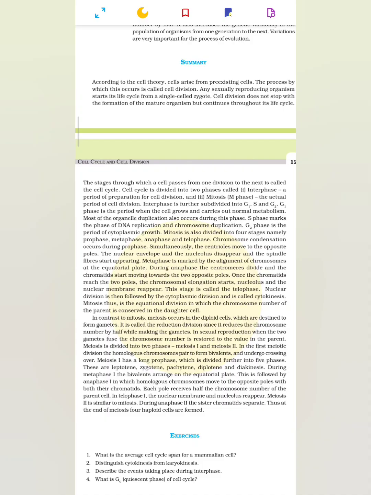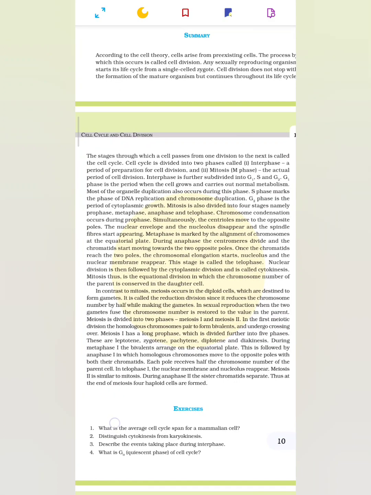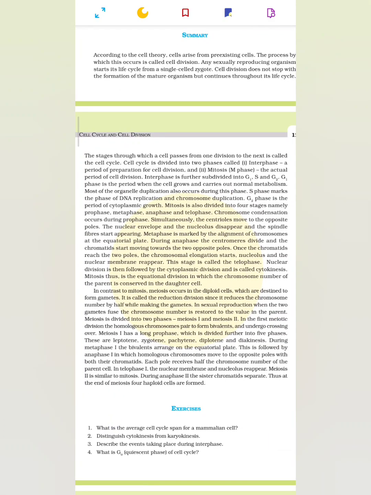In contrast to mitosis, meiosis occurs in diploid cells, which are destined to form gametes. It is called reduction division since it reduces the chromosome number by half while making the gametes. In sexual reproduction, when the two gametes fuse, the chromosome number is restored to the value in the parent. Meiosis is divided into two phases, meiosis 1 and meiosis 2. In the first meiotic division, the homologous chromosomes pair to form bivalents and undergo crossing over.